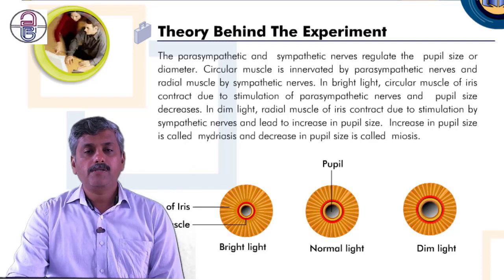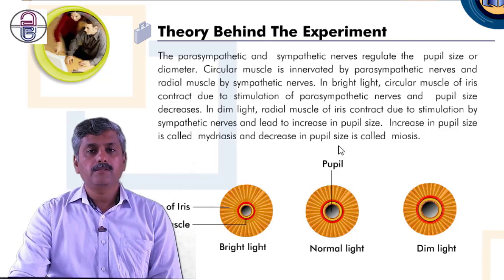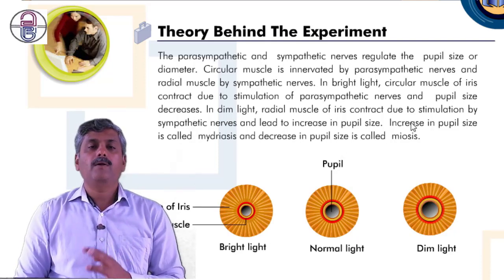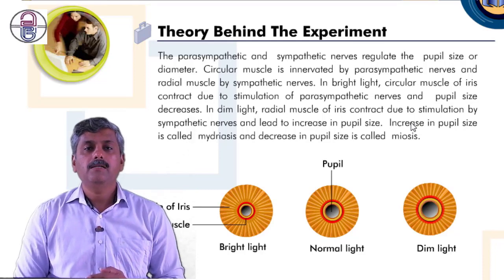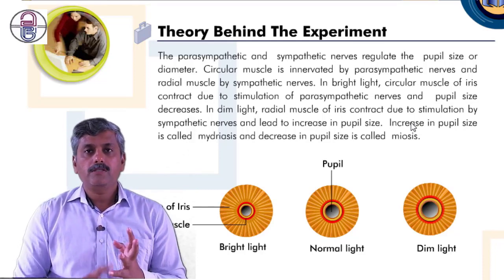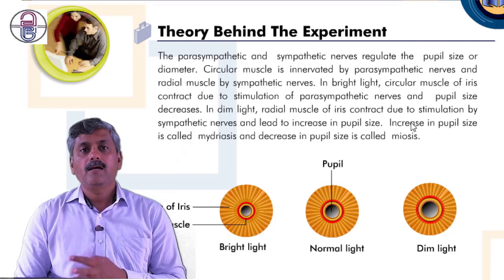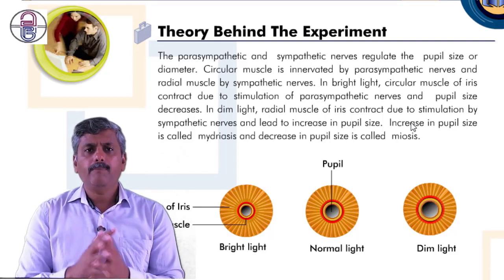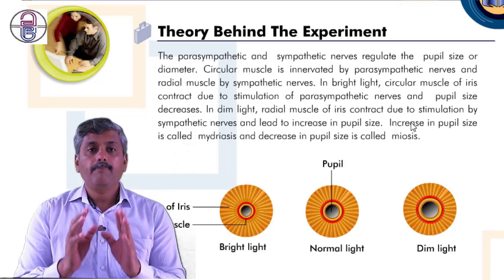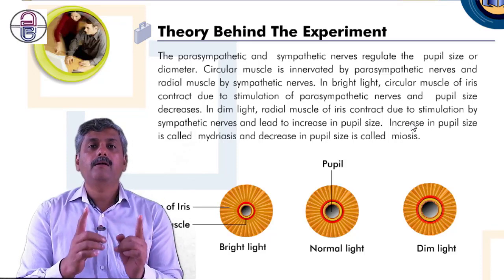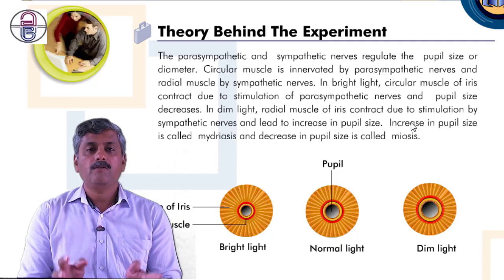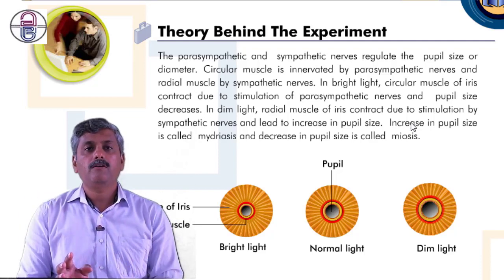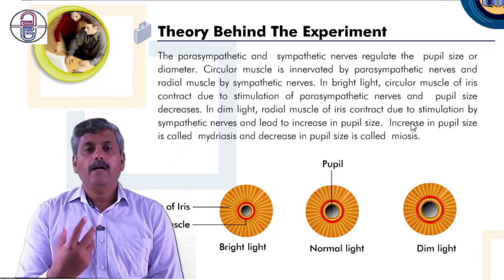This phenomenon is controlled by two important muscles. One is called the circular muscle and the second is called the radial muscle. These are the two important muscles which perform constriction and dilation of the pupil. How do they perform this action? They perform their action with the help of one nervous system that we call the autonomic nervous system.